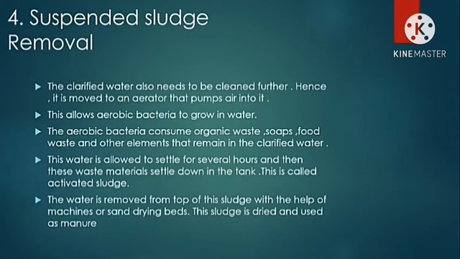Suspended sludge removal. The clarified water also needs to be cleaned further. Hence it is moved to an aerator that pumps air into it. This allows aerobic bacteria to grow in the water. The aerobic bacteria consume organic waste, soaps, food waste and other elements that remain in the clarified water. This water is allowed to settle for several hours and then these waste materials settle down in the tank. This is called activated sludge. The water is removed from the top of the sludge with the help of machines or sand drying beds. This sludge is dried and used as manure.